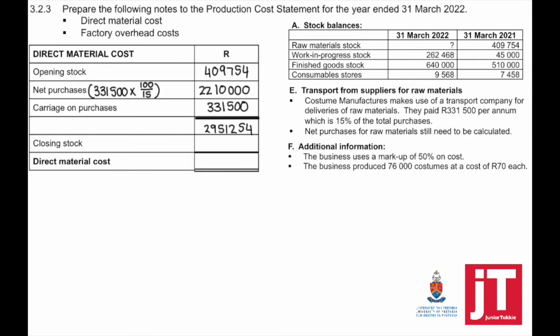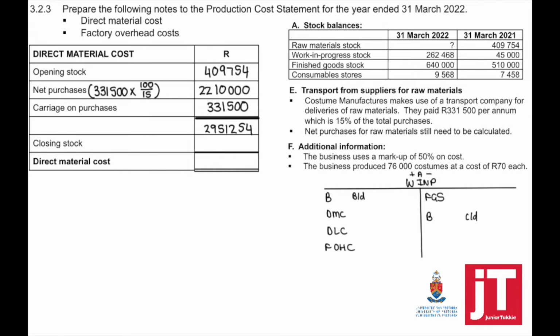They said to us with information F, additional information, the business used a markup of 50% on cost. The business produced 76,000 costumes at a cost of 70 Rand each, which means that I can calculate the total cost of goods produced during this year.